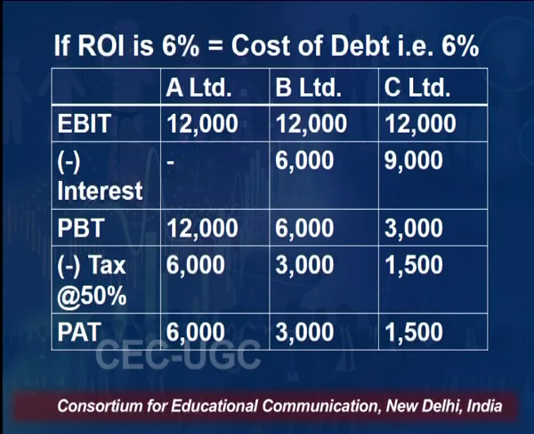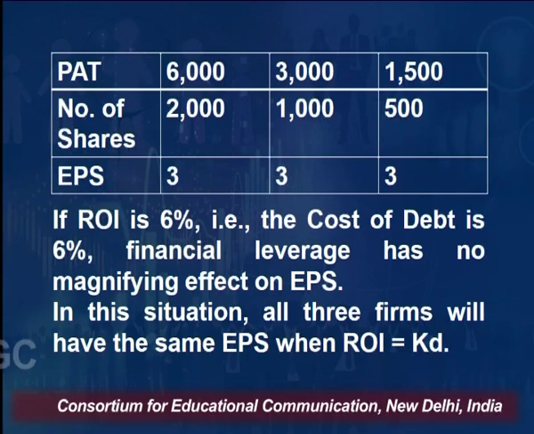Profit before tax for A Limited is 12,000, for B Limited is 6,000, and for C Limited it is 3,000. We will deduct tax at the rate of 50% and we will get the value of profit after tax, which is 6,000 for A Limited, 3,000 for B Limited and 1,500 for C Limited.